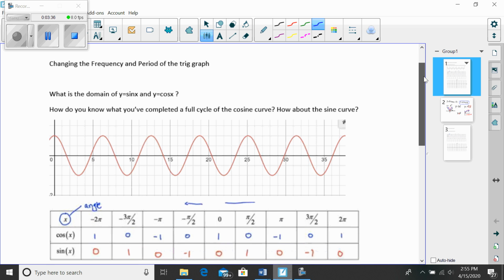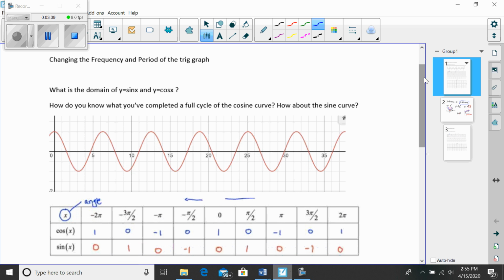First of all, on Monday we talked so much about the range of sine and cosine. What about the domain? I feel like that kind of got lost in the shuffle. So remember, domain is input. What are the possible x values for sine and cosine? Remember, I input an angle. Well, what can an angle be? We know an angle can be negative, and that's why this keeps going and going in this direction. Angles can be negative if I go backwards around the circle.